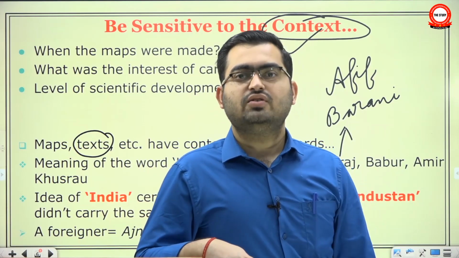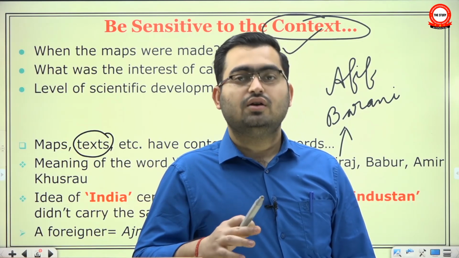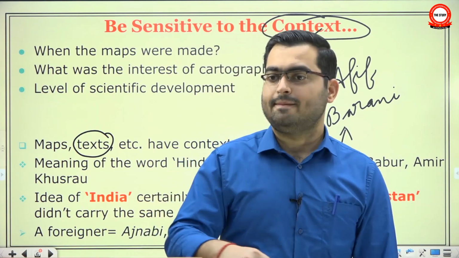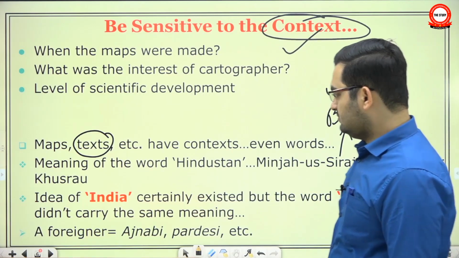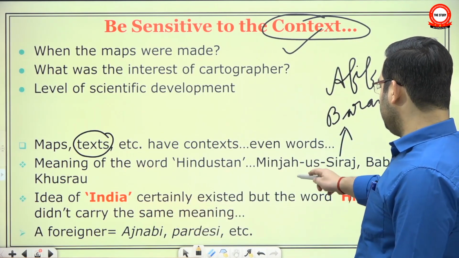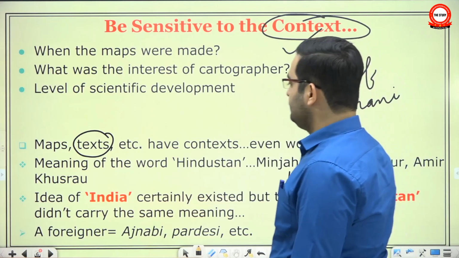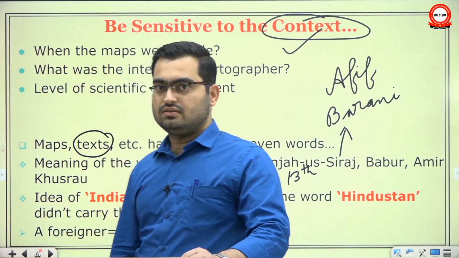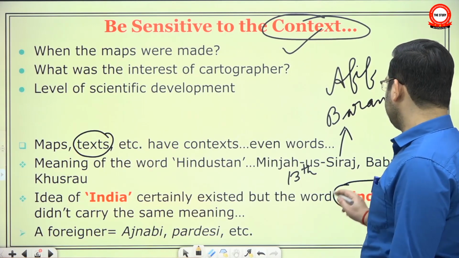So whenever you are reading a source, context matters. Who is writing, when he was writing, for whom he was writing, he or she maybe. So context matters. We saw it in the example of maps. We saw it in the meaning of words. The idea of India certainly existed, but the word Hindustan did not carry the same meaning. It carried different meaning in 13th century, or perhaps earlier, before the advent of Islam. It may have carried even a smaller meaning. Maybe only area around Indus was called Hindustan. For a very long time, Hindustan referred to North India and Deccan referred to South India.